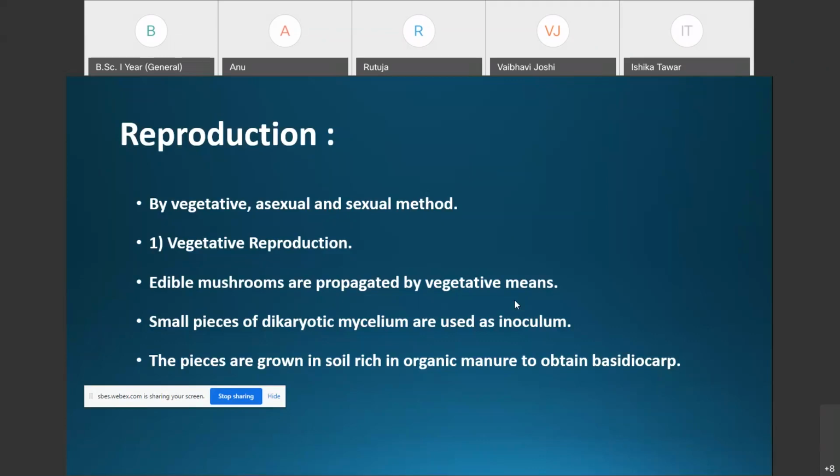But after sexual reproduction, the secondary mycelium develops the rhizomorph, and on the rhizomorph there is the formation of the fruiting body called the basidiocarp, the aerial portion, which is commonly and popularly called the mushroom.